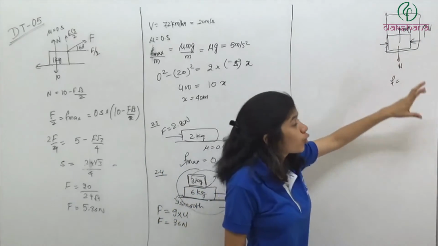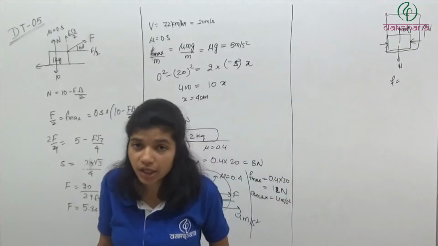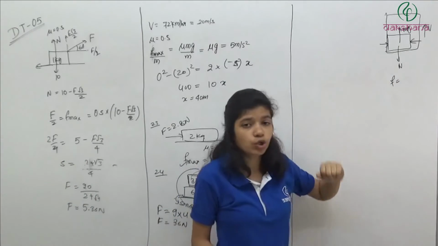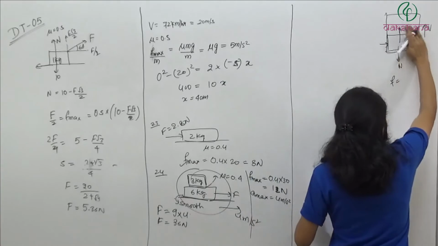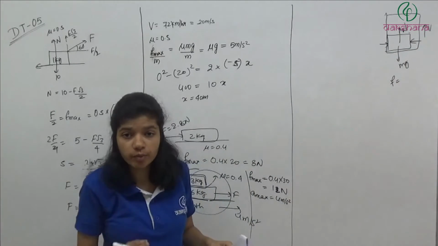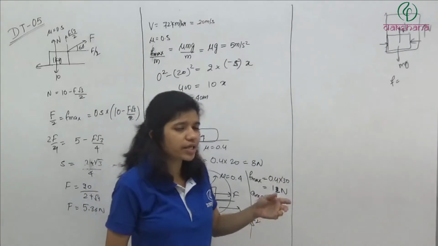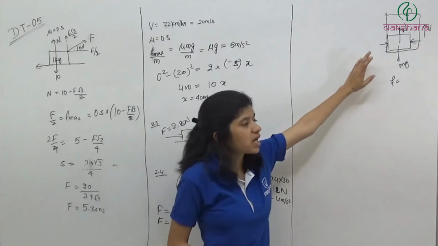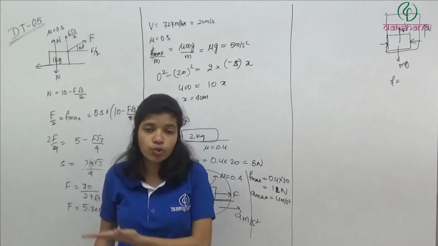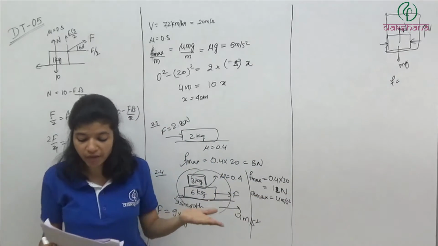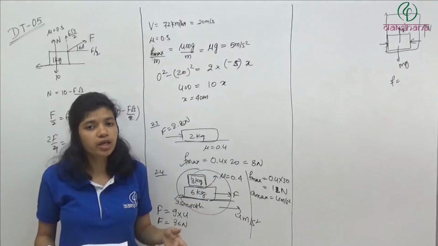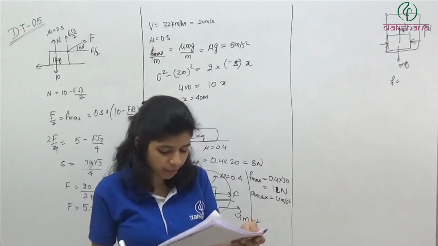Okay, it is moving with constant velocity, so n is equal to mg. Friction will be mu mg, but that is wrong because that is the maximum value of friction. Friction will start acting only if you have some force on it in the horizontal direction, because friction acts in the horizontal direction. Here we have no force, the object is just lying on the floor, so the friction will be 0. The answer will be the first option.